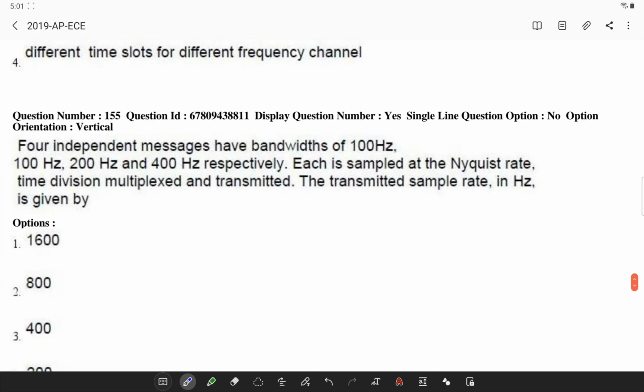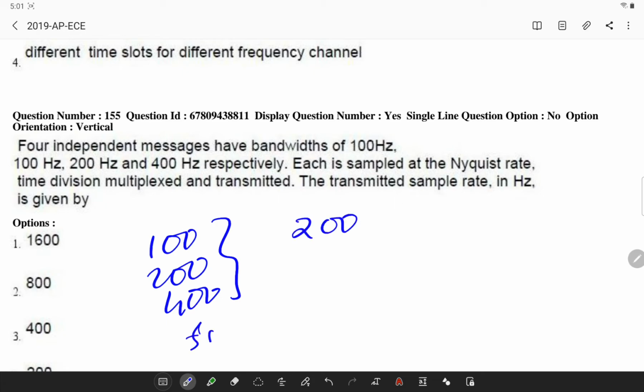Next, you have 4 different independent message signals, 100, 100, 200, 400 hertz. The sampling rates will be 2 times multiplied, because fs is equal to 2 fm, so 200, 200, 400 and 800.